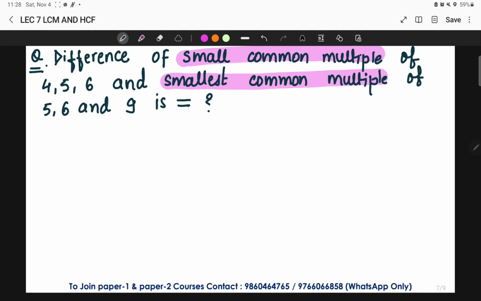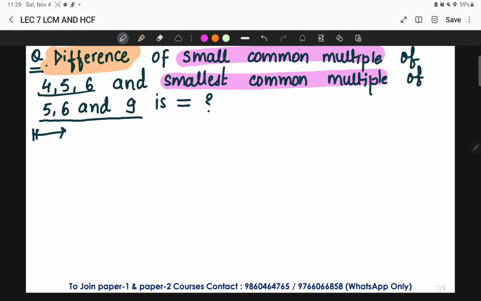So what they have asked us is to find the difference. Always remember, whenever the term difference comes in mathematics, it means we are going to carry out the subtraction operation. I have even discussed this concept in your first lecture, when I was discussing the various operations in mathematics. So now you have to find the LCM of 4, 5, 6 individually, then find the common multiple of 5, 6, 9, and then simply take the difference.